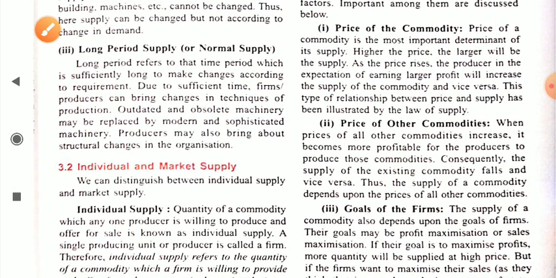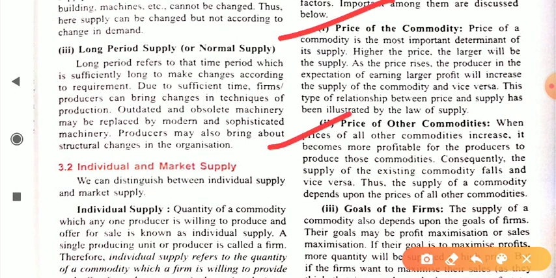Our second point is the price of other commodities. Other commodities, like substitute goods and complementary goods, influence the supply of a particular commodity. When the price of all other commodities increases, it becomes more profitable for the producer to produce those commodities.